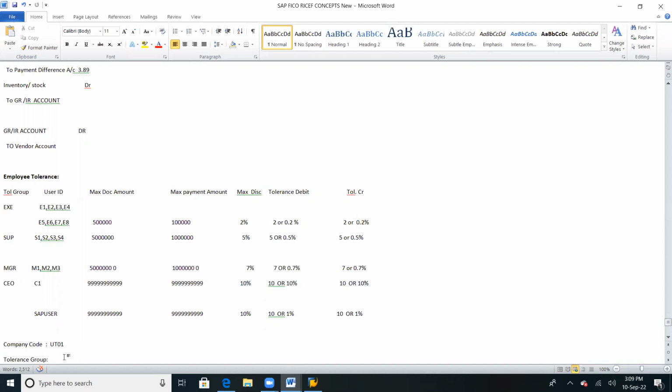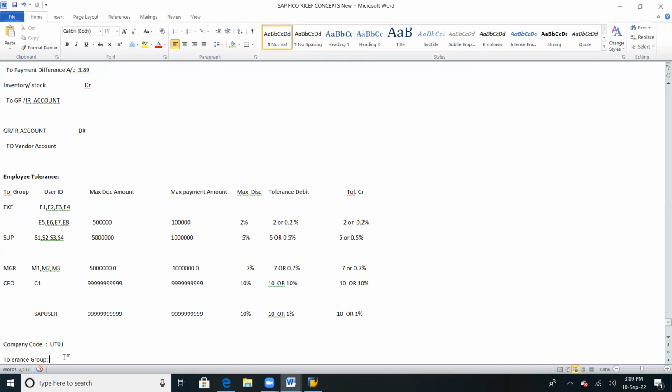But in real time, what happens? In a company, a number of people will work with different designations, and each designation will have a different limit. Hope you got my point. Specifically to pull your leg, in an interview they will ask you these kinds of questions. They know that people who have a fake experience can be caught here.